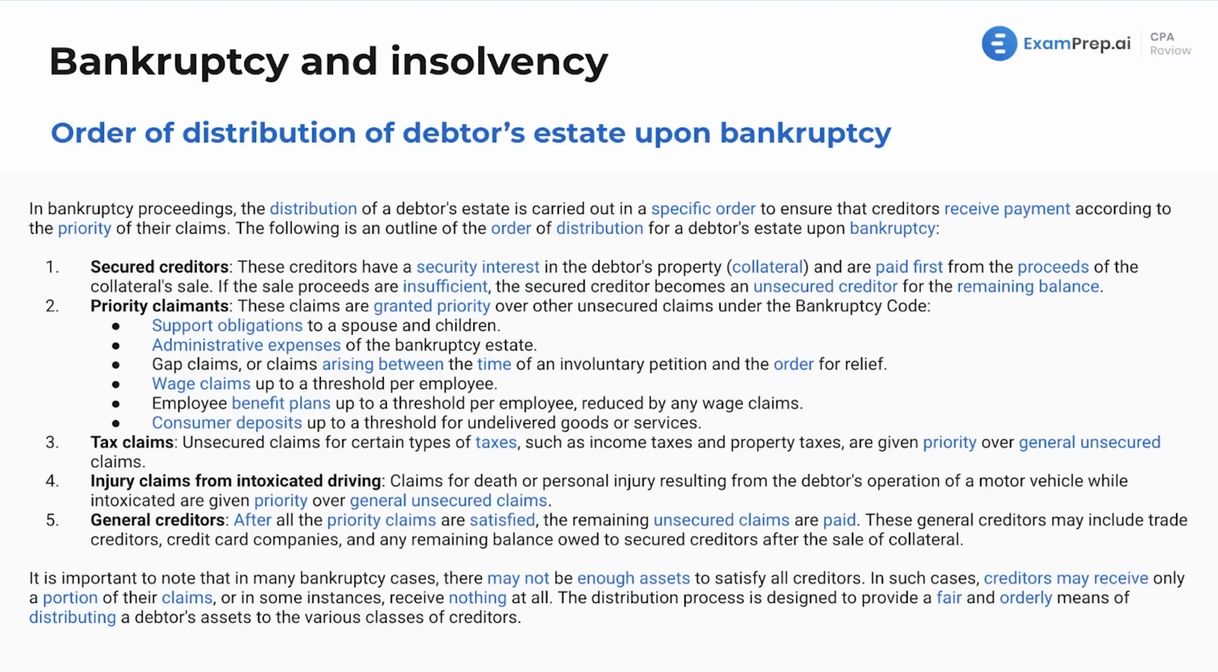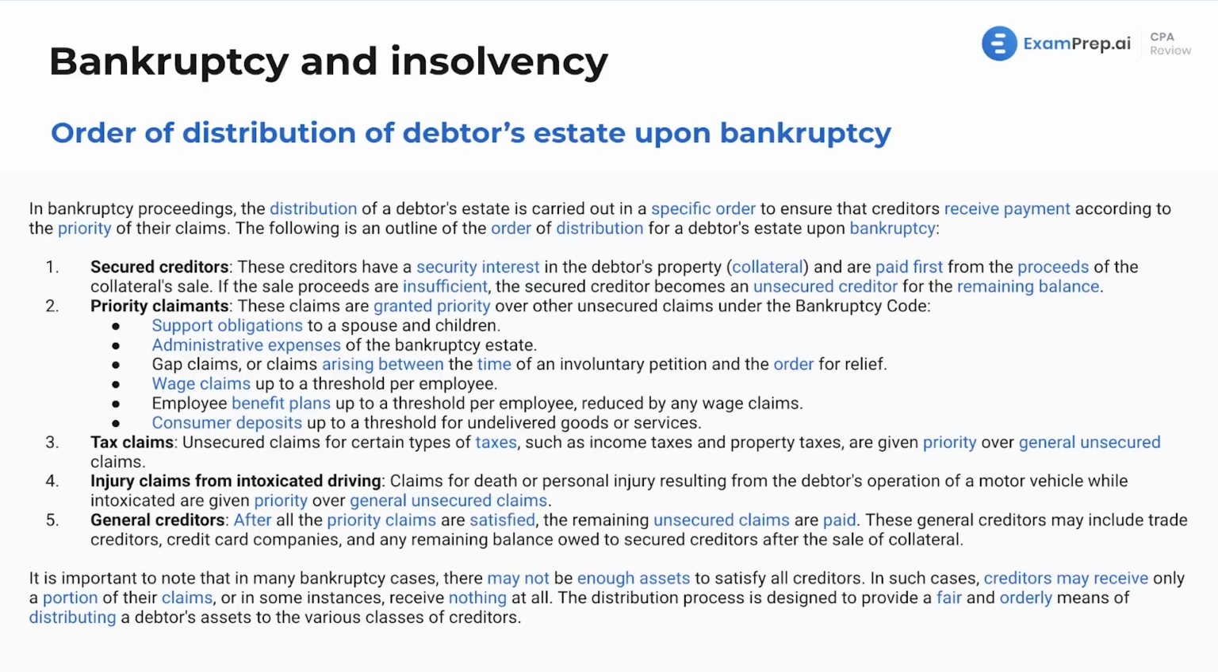So first off, we are talking about in bankruptcy proceedings, the distribution of a debtor's estate is carried out in a specific order to ensure that creditors receive payment according to the priority of their claims. Now we've got an outline of the order of distribution. First off is the secured creditors. If you've got a secured loan on your car, you don't pay it or you go bankrupt, they can take your car. Mortgage on your house, perfect examples there. That's collateral. Creditors have a security interest in the debtor's property, which is the collateral, and are paid first from the proceeds of the collateral sale. If the sale proceeds are insufficient, the secured creditor becomes an unsecured creditor for the remaining balance.